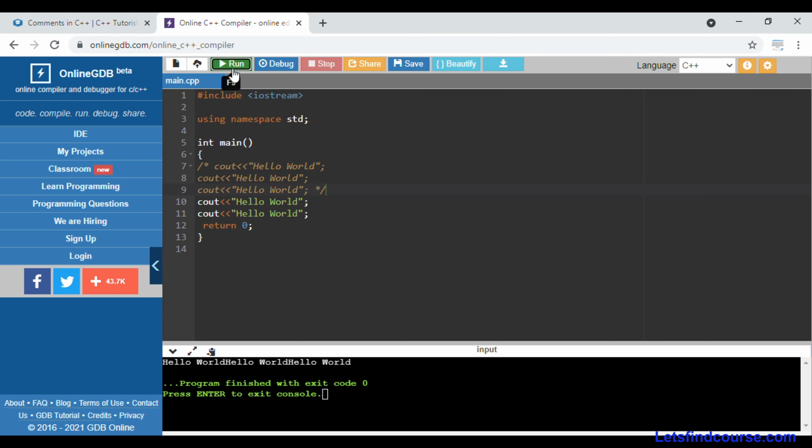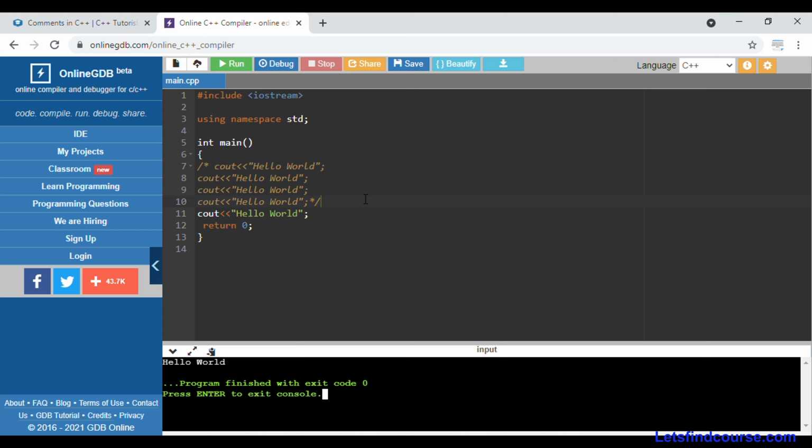So when I run this code, you can see hello world 2 times because these 3 lines are in the commented box. And if I put this star slash over here and then run this code, you can see hello world only 1 time because these 4 lines will not be executed, as we have put these 4 lines in a comment. So in this way, multiple line comment works in C++.